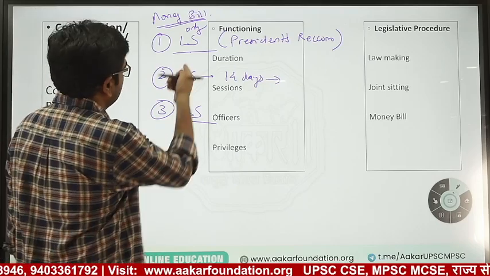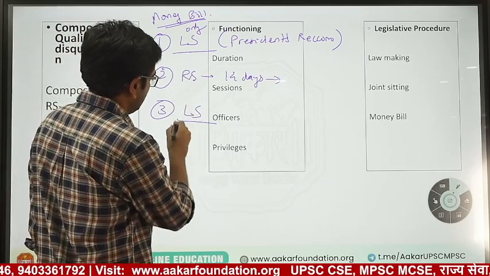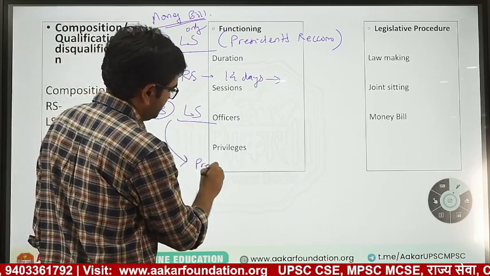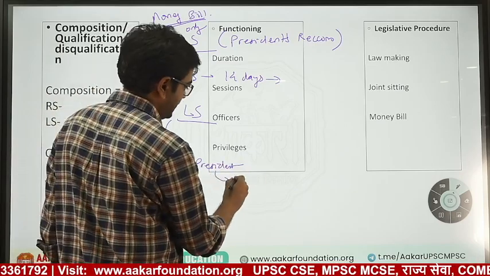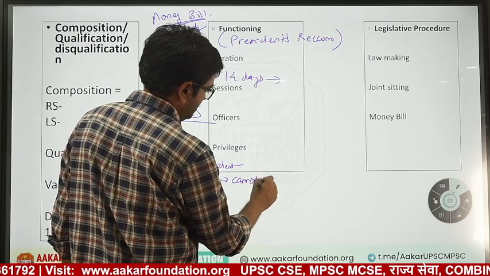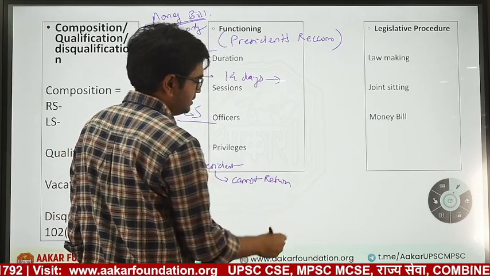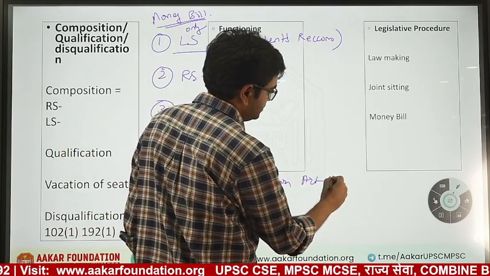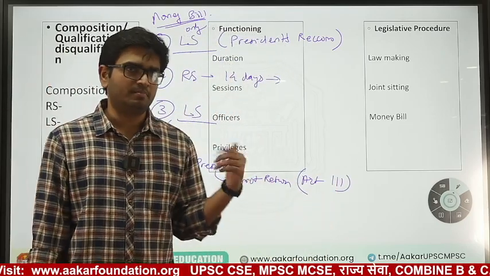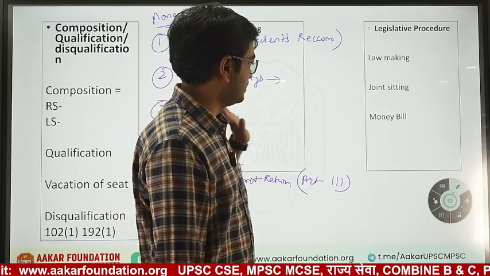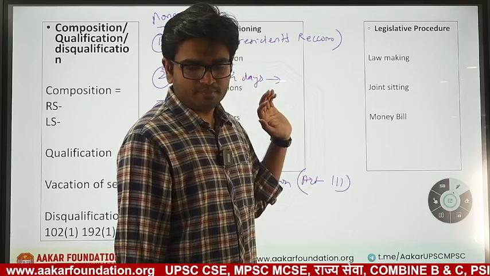Further, after the bill comes from Rajya Sabha to Lok Sabha, the bill goes to the President. The President cannot return this money bill. This is seen in Article 111. The President cannot return a money bill. He can either reject or pass it. Those are the only two options available for a money bill. So this is how a money bill is passed in Parliament.